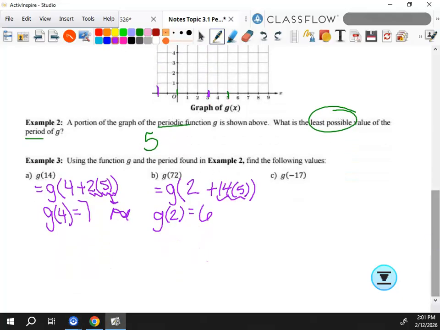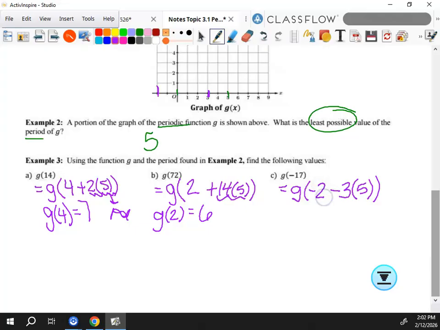Now remember, I can add or subtract multiples of 5. So I'm thinking since this is a negative 17, I'm going to have to subtract. So negative 5 goes into negative 17 how many times evenly? 3. So I'm going to do minus 3 times 5. So what minus 15 gives me negative 17? Negative 2.